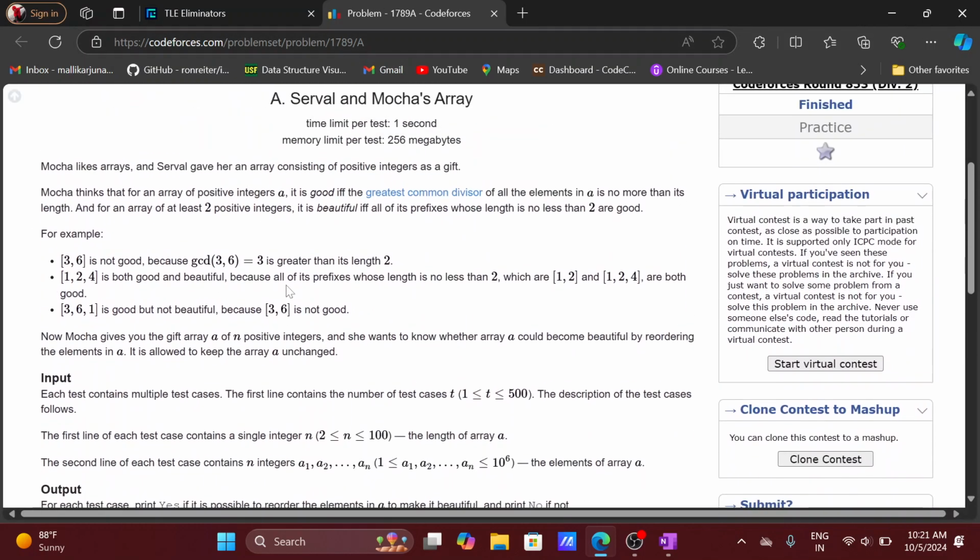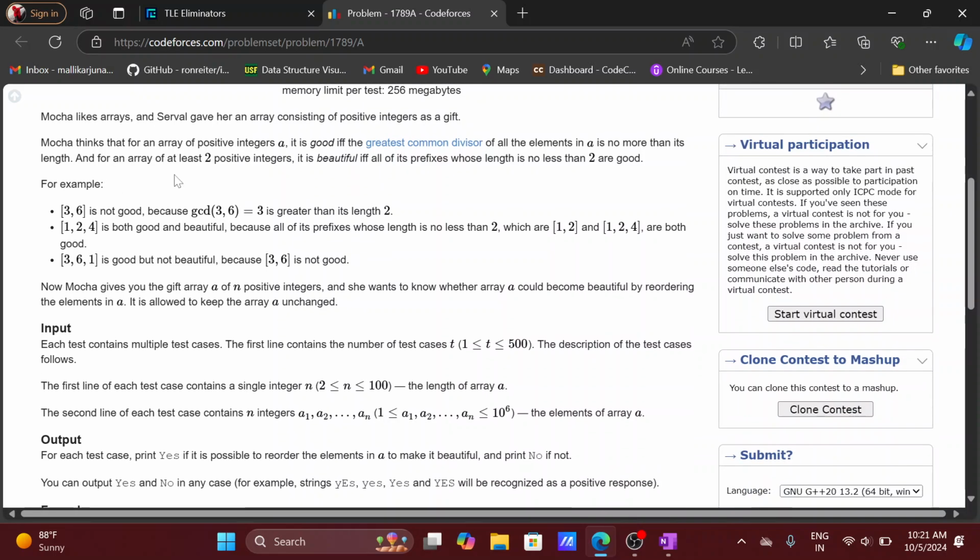Serval and Mocha's array. Mocha likes arrays and Serval gives her an array consisting of positive integers as a gift, and Mocha thinks that for an array of positive integers A, it is good if and only if the greatest common divisor of all the elements in A is no more than its length. And for an array of at least two positive integers, it is beautiful if all of its prefixes whose length is no less than 2 are good.